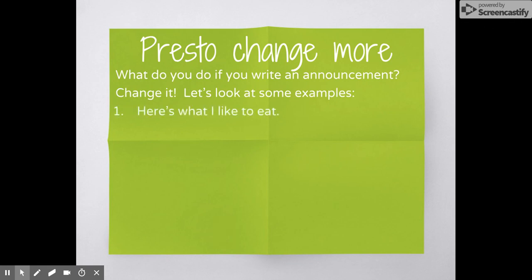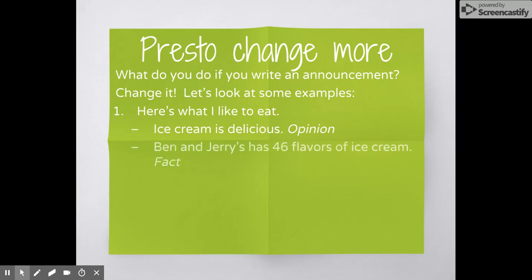Here's what I like to eat. That's the announcement. You could change it into an opinion. Ice cream is delicious. Or you could change it into a fact. Ben & Jerry's has 46 flavors of ice cream. Now, these two ways are a much more sophisticated way of discussing ice cream if that's what the writer likes to eat. Here's another example.